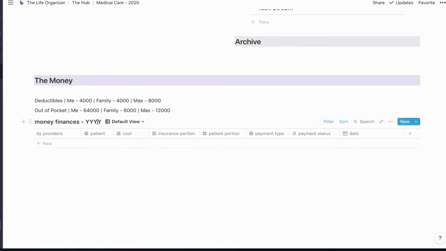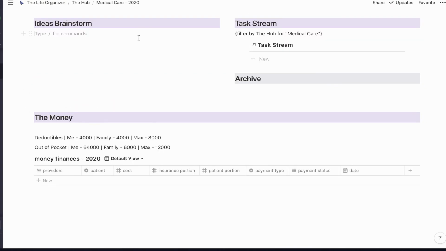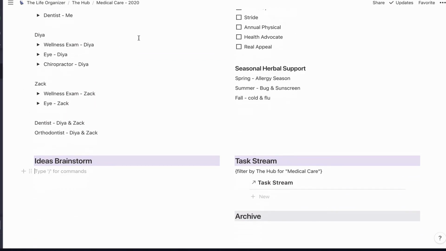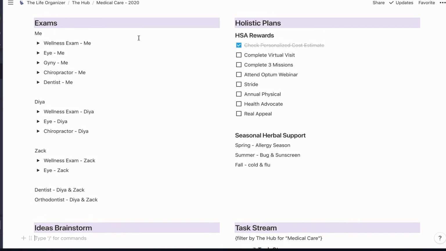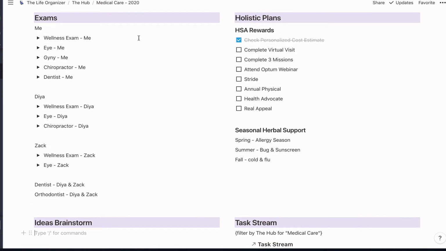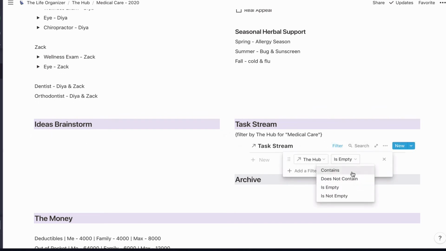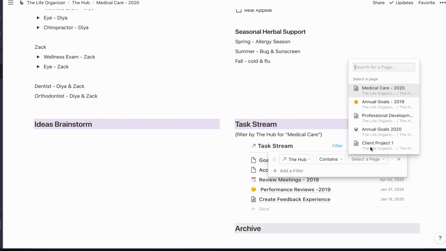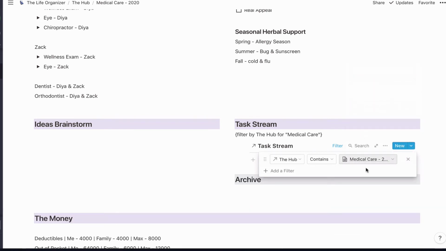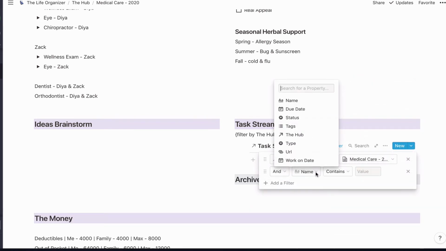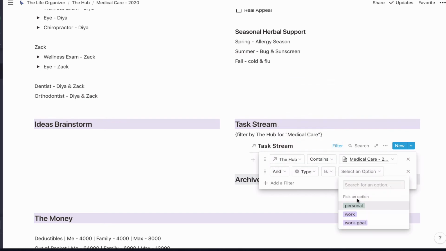And we're going to update this to 2020. Okay, so let's use this. So now here's the great thing. I've already done some of my appointments this year, so you can kind of see how this is going to be working in action. So let's change this task filter to say that it contains medical care, which we can put now. And then I'm also going to say that the type is personal, because all of these are going to be personal. There's no work ones in here.